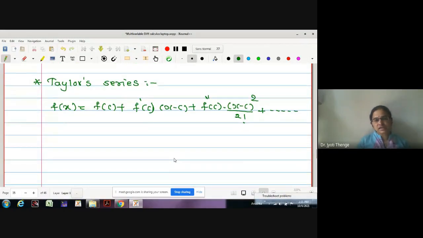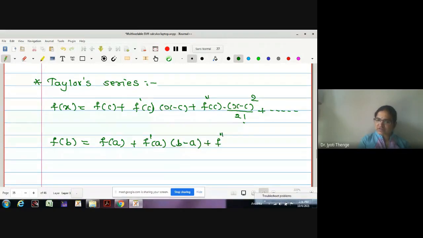That is, this Taylor series will help us in giving the value of a function near to a point c. But this approximation gives us the most correct value only if x minus c is very small. Okay, or the same can be written in other words as f of b is equal to f of a plus f dash of a into b minus a. Just a representation is different, the meaning is same. Plus f double dash of a into b minus a bracket square upon 2 factorial and so on.